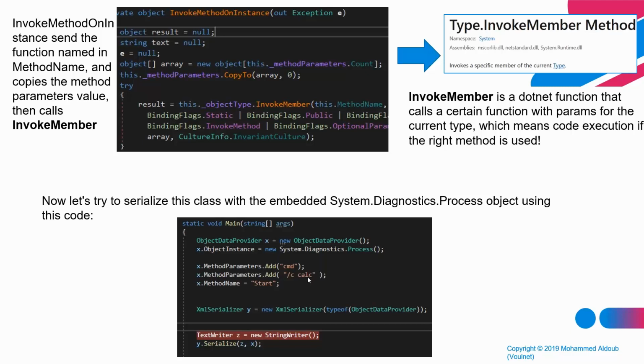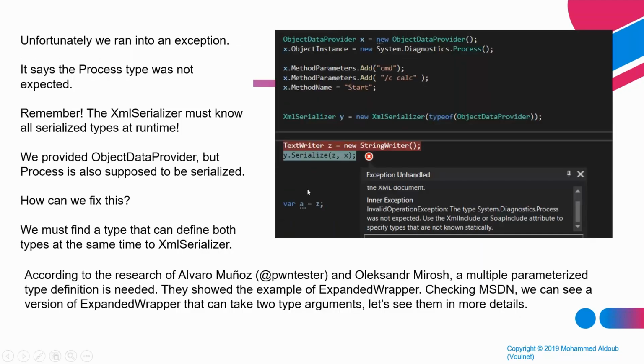So if we run this code, it will serialize an object that contains a way for a .NET method to call the CMD utility in Windows and run the calculator application, which is what we call popping a calculator in the world of exploit development. Now, if we try this example that we have seen, and we try to serialize this object data provider, which inside it contains the System.Diagnostics.Process, it will say that it cannot do the serialization because it did not expect the process class.